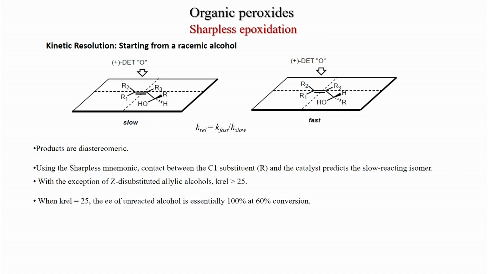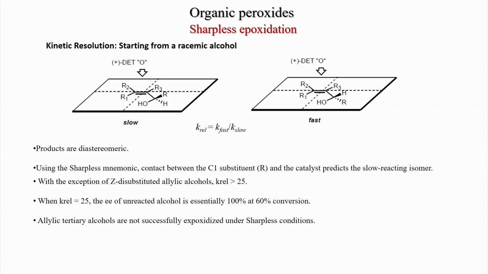And when K relative is 25, the E of unreacted alcohol is essentially 100% at 60% conversion. So, this tells us that if K relative is equal to or higher than 25, then kinetic resolution is possible, and high enantiomer selectivity for both the unreacted alcohol and the epoxide product can be obtained.